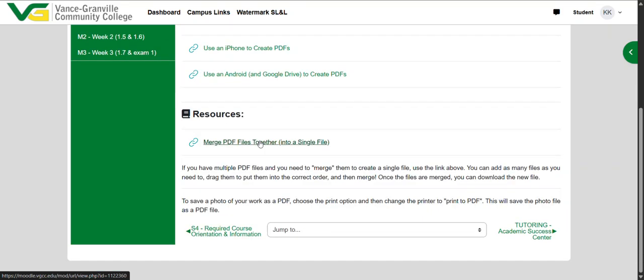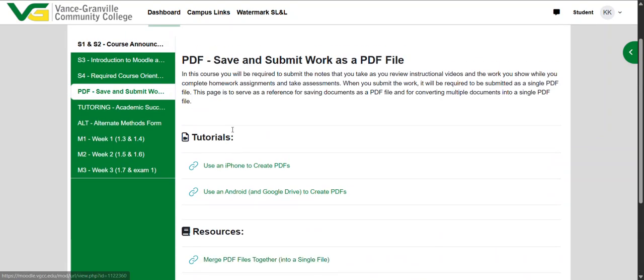If you have multiple PDFs, say 5 different files because you had 5 pages of work, then here's a link that will talk you through how to merge those files together into a single file. This is going to be really important. Typically, students struggle the very first time they submit something, and then it becomes easy.